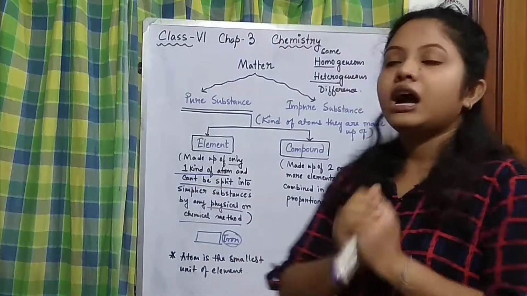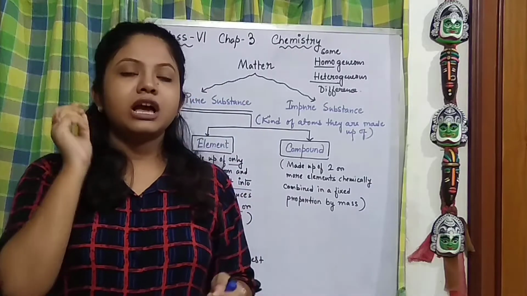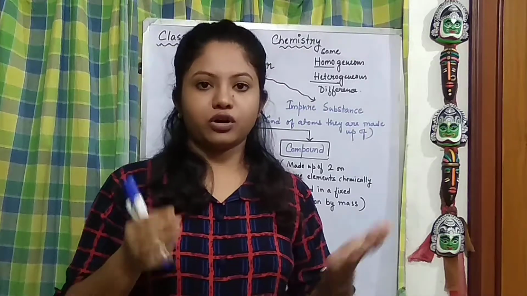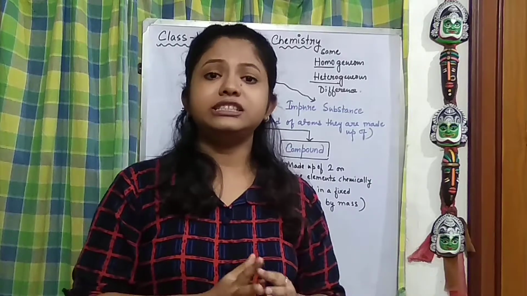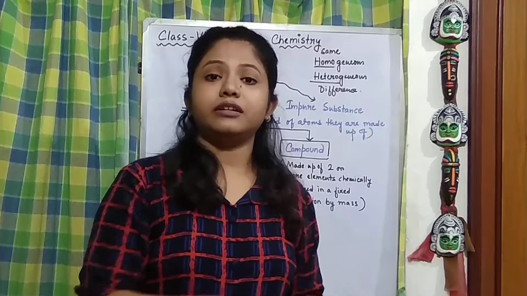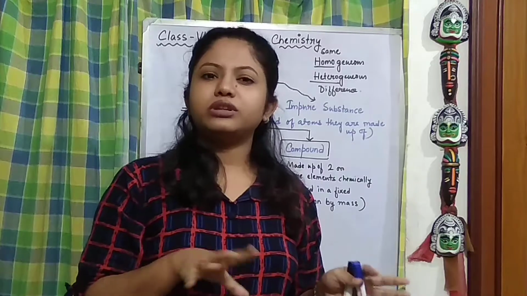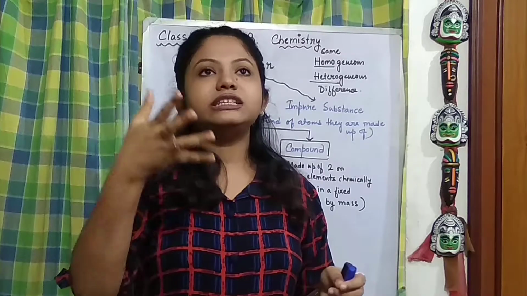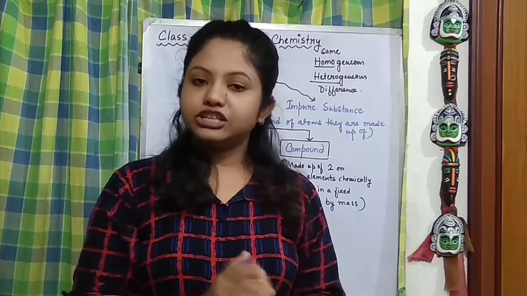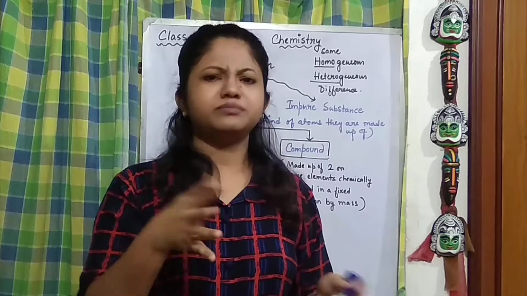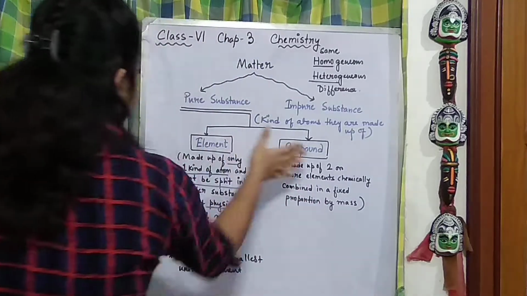Now talking about elements, how many types of elements are there on our earth? Scientists have found till now that 118 types of elements are present on earth. About 92 elements were found in nature, whereas 26 elements have been human made. Alright, after that, let's talk about the compound.